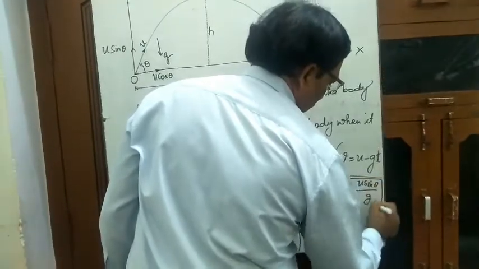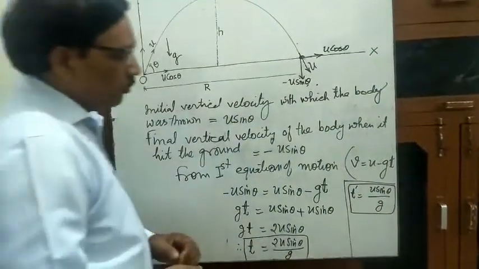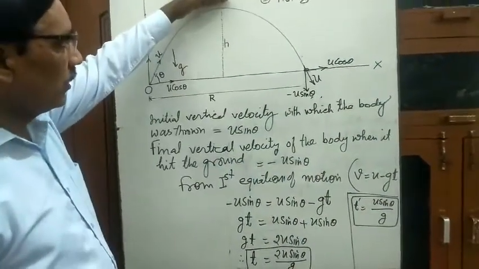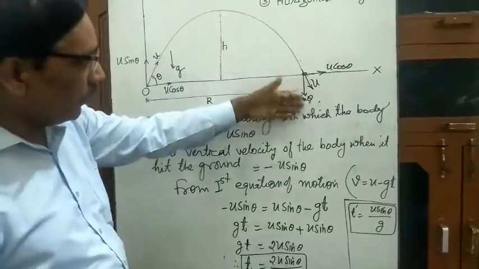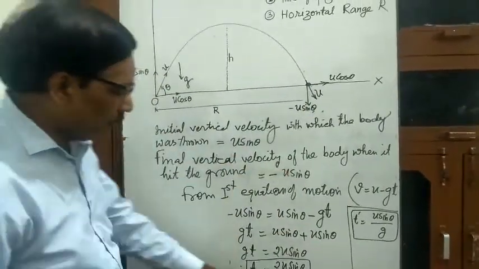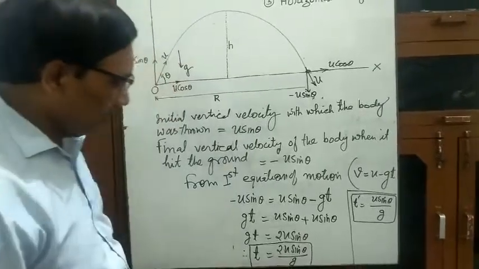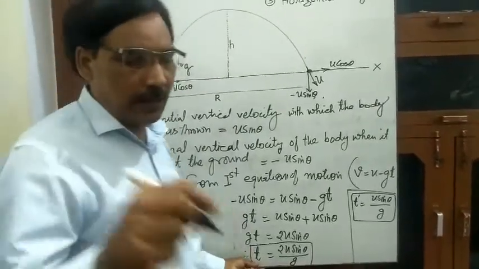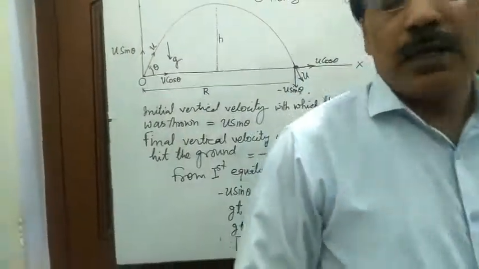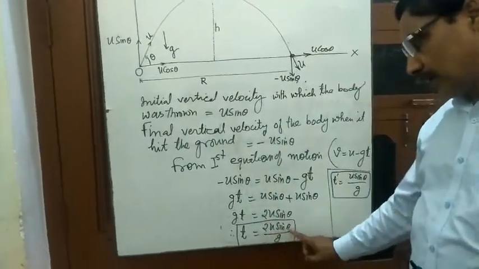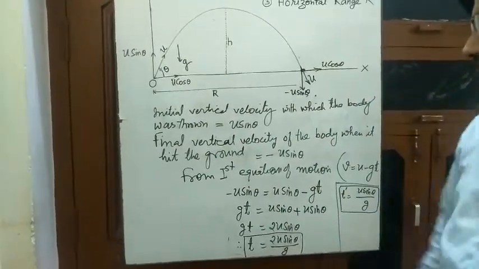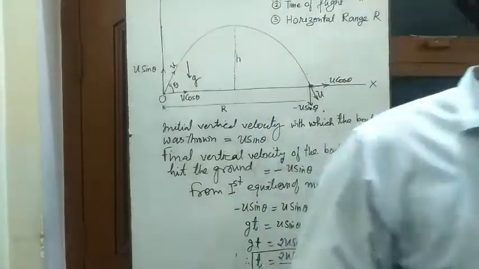In this time the stone will reach the highest point, and in the same time it will come back to the ground. So the total time will be equal to 2u sin theta by g. So the time of flight, that is the time till the stone was in air, is equal to 2u sin theta by g. Clear? Now come to the horizontal distance covered.